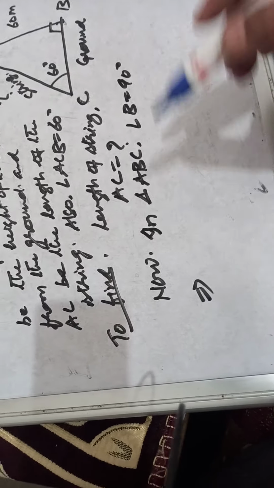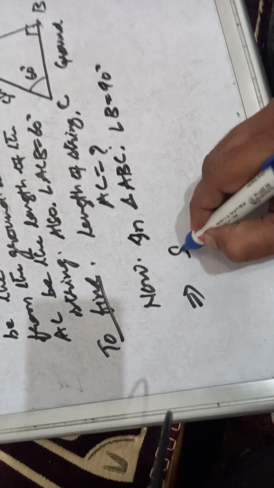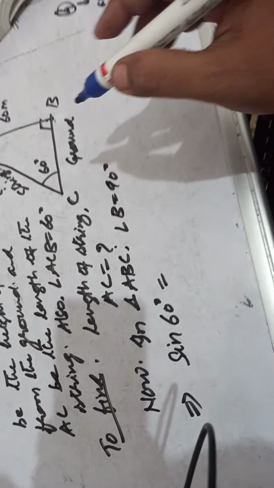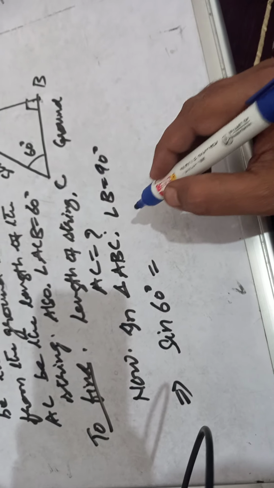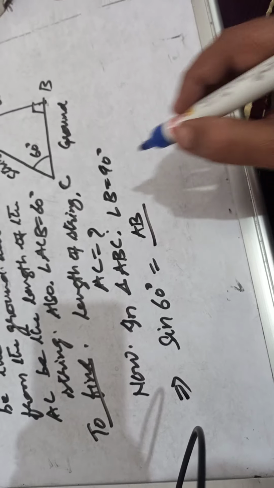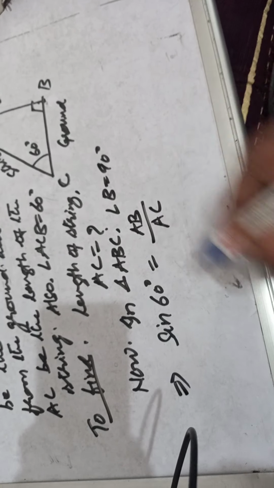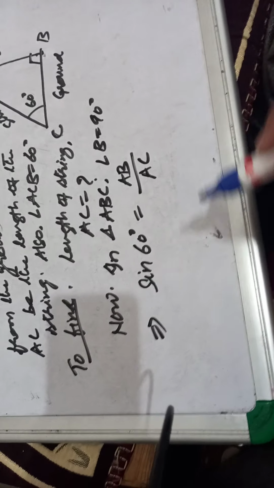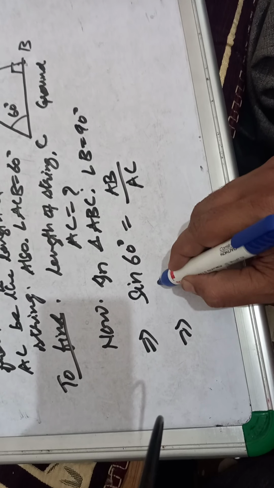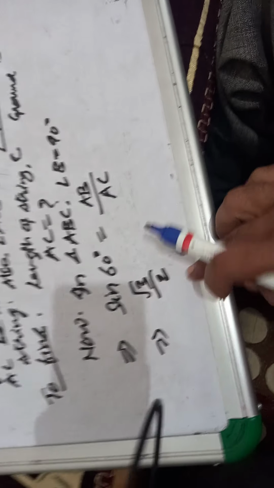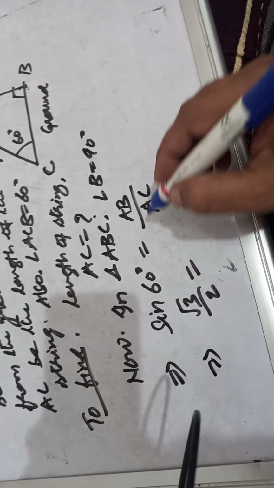Use that. This implies sine 60 degree equal to what? Equal to perpendicular upon hypotenuse, that is AB upon AC. Is there any doubt? Sine 60 degree equal to root 3 by 2. So root 3 by 2 equal to AB, given to be 60 meter, upon AC, which has to be found out. In the examination you have to write sine 60 degree equal to root 3 by 2.